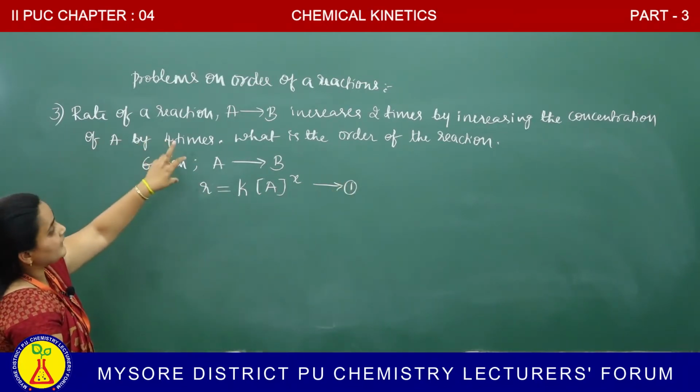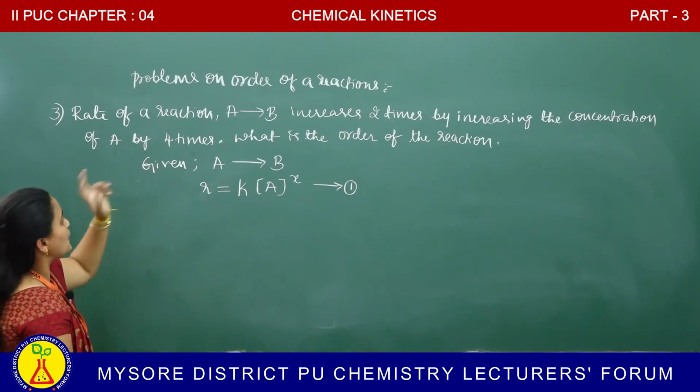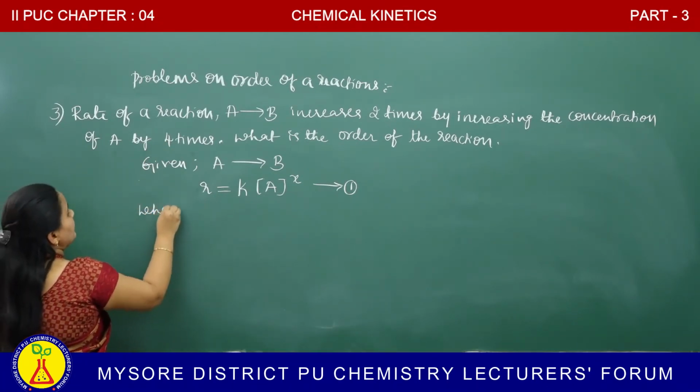See the question, the rate is increased by 2 times when the concentration of A is increased by 4 times.